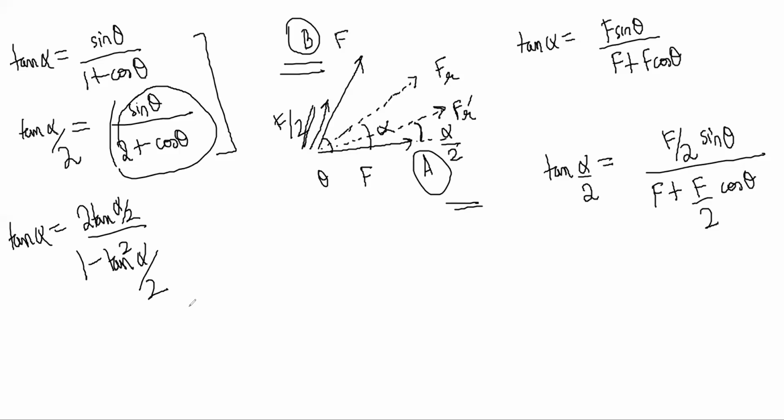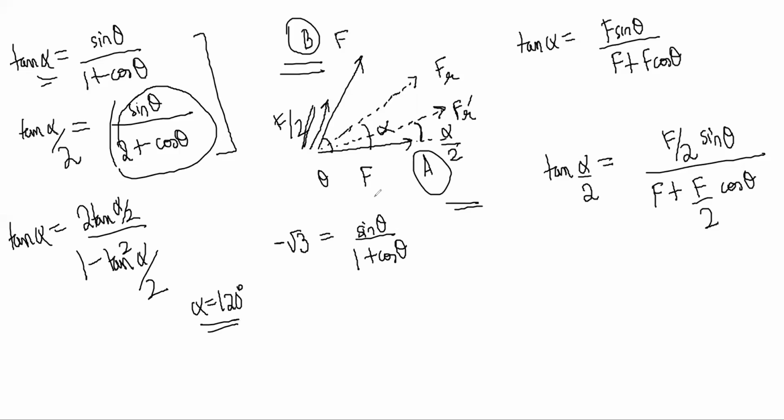So let's say alpha is 120, right? Let's just check. We don't know for sure, right? If alpha is 120, tan alpha becomes what? Tan 120 is minus root 3, which is equal to sine theta by 1 plus cos theta.